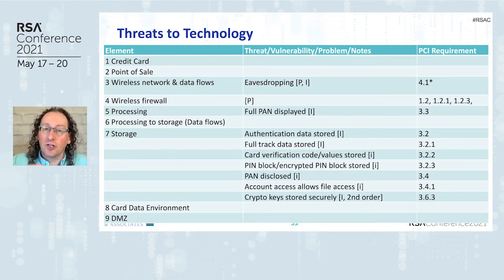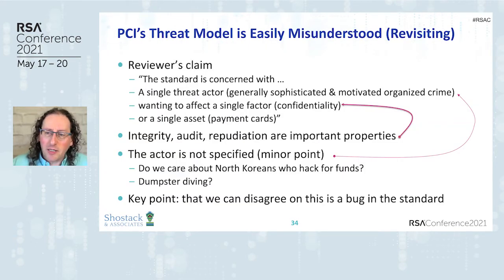And getting to that understanding helps us understand the why behind PCI so that we can actually address it better, so that we can communicate with our colleagues when there's conflict over what we need to do and why we need to do it. So let me come back to what that reviewer said. And what they said was that the PCI standard is about a single factor, confidentiality. And it turns out when we go through this exercise, integrity is important, auditability is important, repudiation is important.